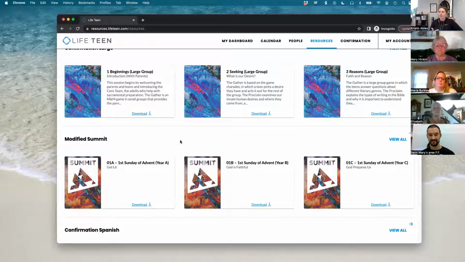So it's formatted like a Lectio Divina, and it just really breaks open the Sunday readings. And we have them here preloaded for all 3 years. So you can easily go in and find the Sunday that you're doing this week, and just whichever one fits with your schedule. So those are all there. You're welcome to use those, but that's not an element that you have to use to run the program well.